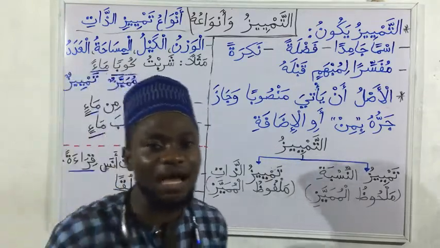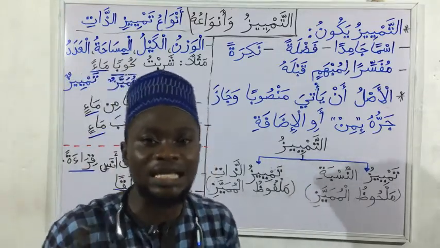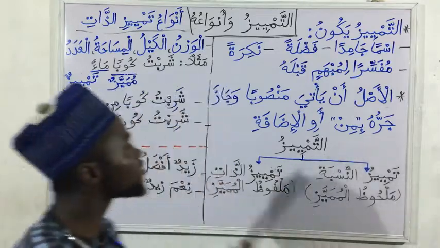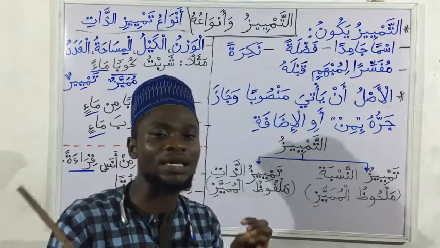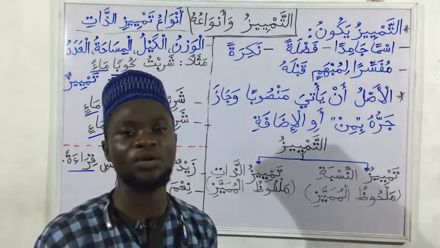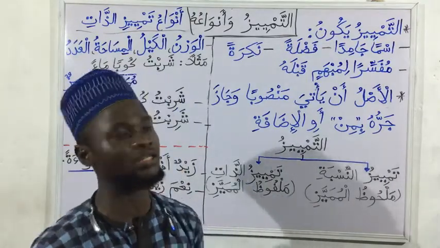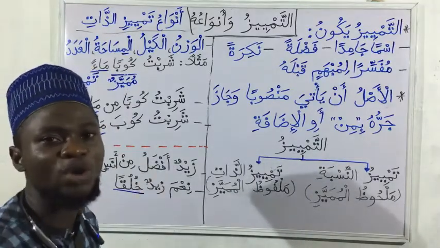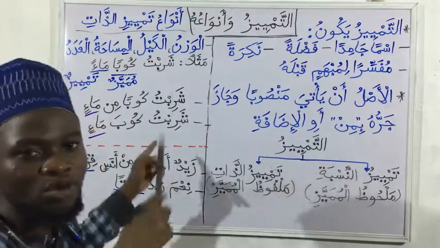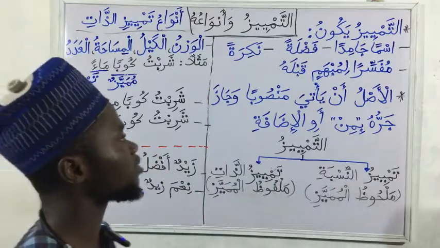So it is the tamyiz that comes that will now tell us what the sentence is really intending. So in this case, cup of water. So it is now a sentence that makes complete sense. We know what it is intending with the addition of the tamyiz. So the tamyiz comes to explain the ambiguity that comes before it.